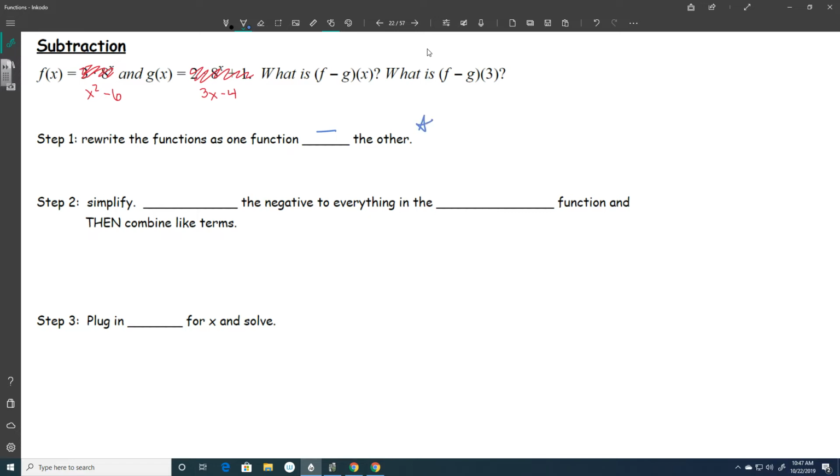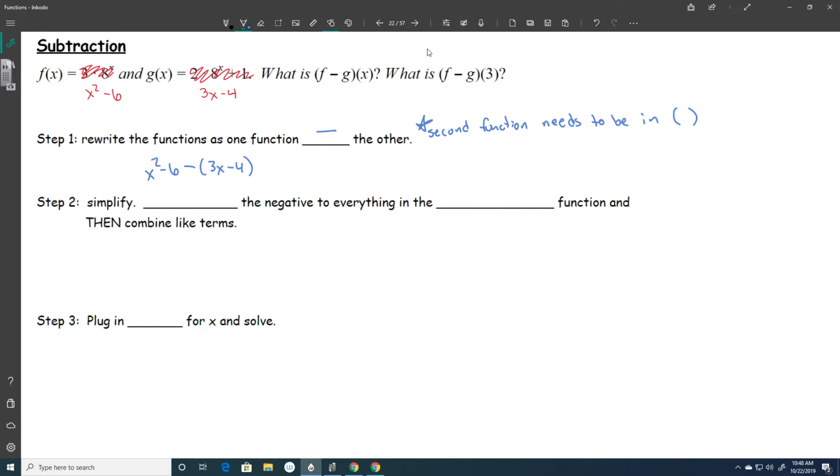But I have to be careful, and I didn't put this in the notes, so I'm going to have you add it: when we're subtracting, the second function needs to be in parentheses. So your second function you need to put in parentheses. So my first function, f minus g, is f. So x squared minus 6. But then I'm going to subtract this entire function, which is why I have to put it in parentheses. So 3x minus 4.